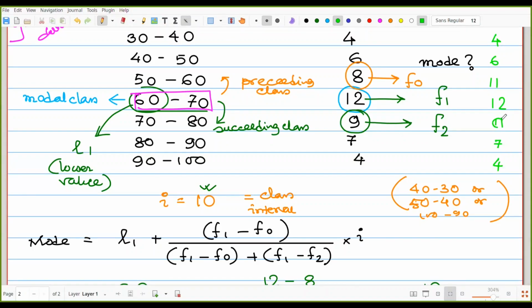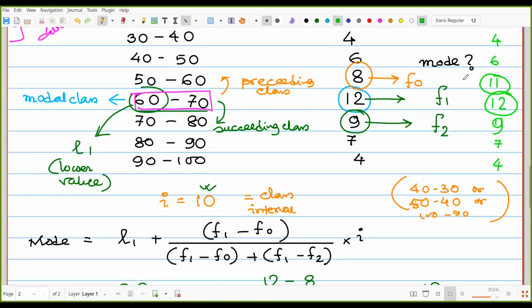Suppose that one is also 9, no problem. Now look at the 50 to 60 and 60 to 70. These two classes have nearly the same data. That means the frequency for that class is 12, for the other class is 11.